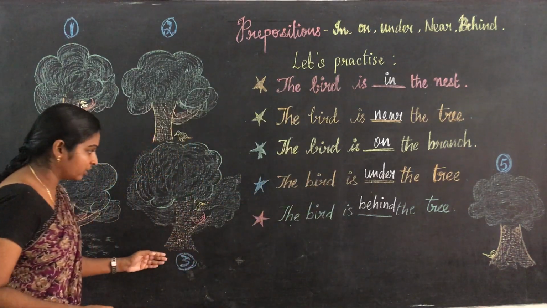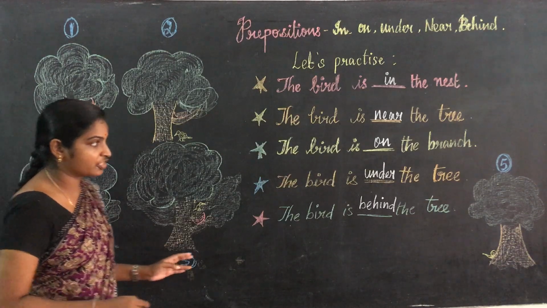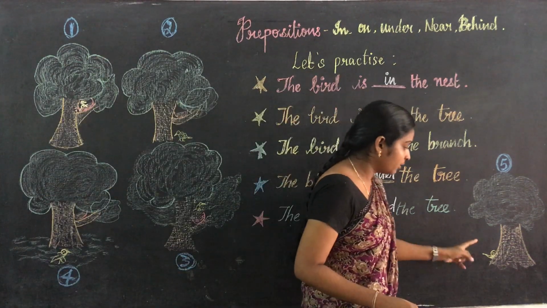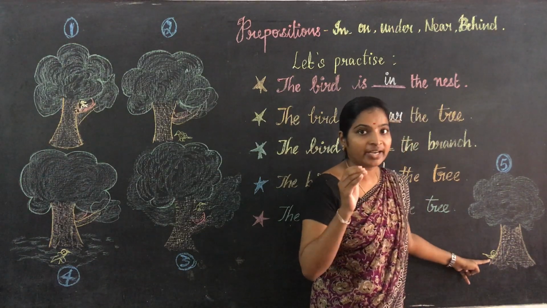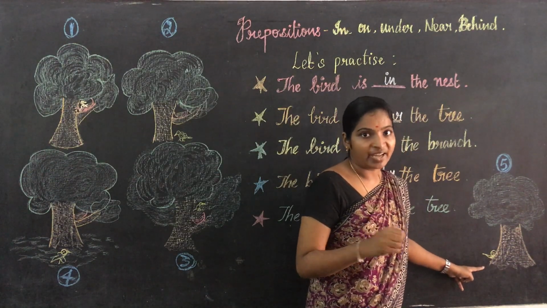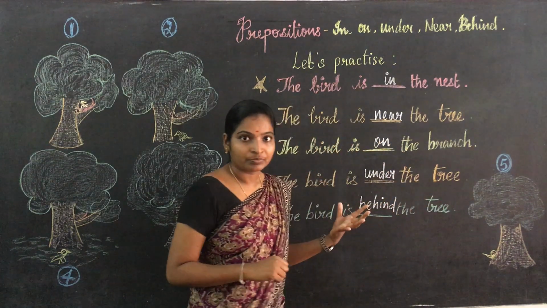Okay, and come to the third picture. Sorry, we finished the third one. And come to the fourth picture. bird எங்க இருக்கு? பின்னாடில இருந்து எட்டி பாக்குதா? So behind. Okay, பின்னாடில இருக்குறது என்ன சொல்லுவோம்? behind. Okay, are you clear with this?